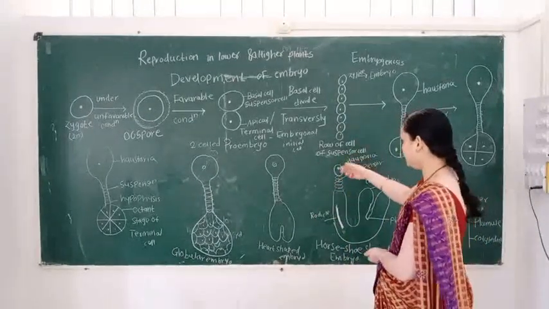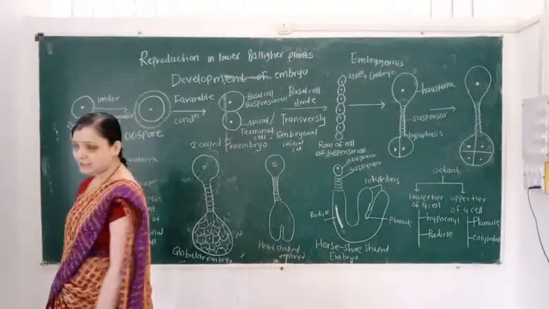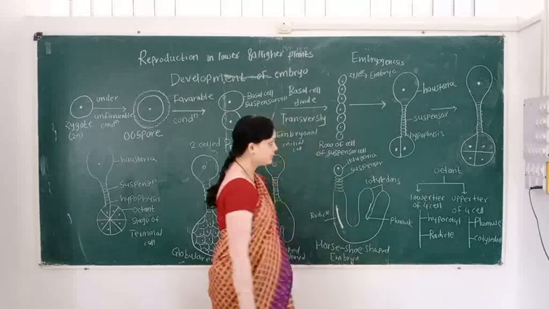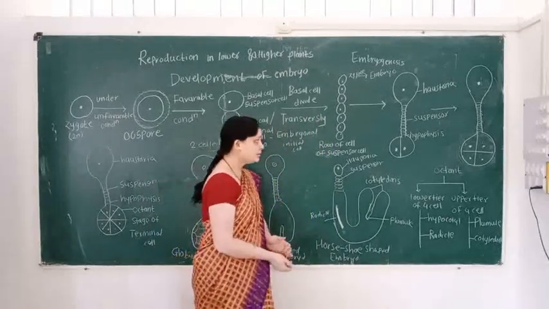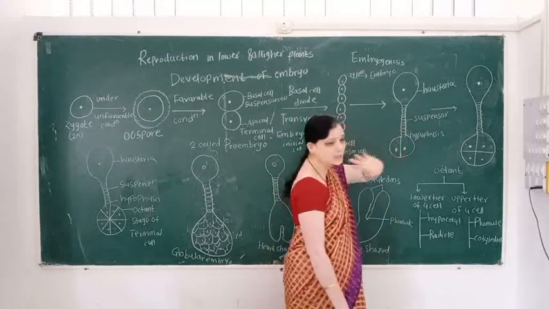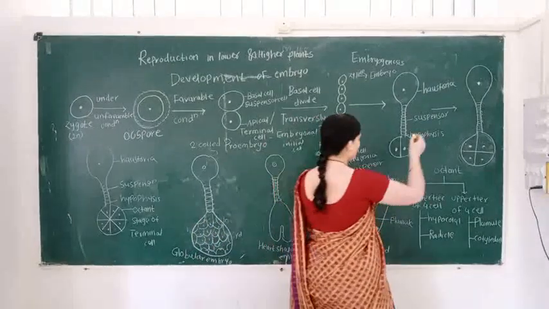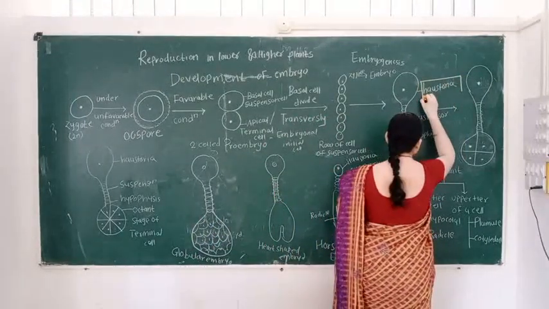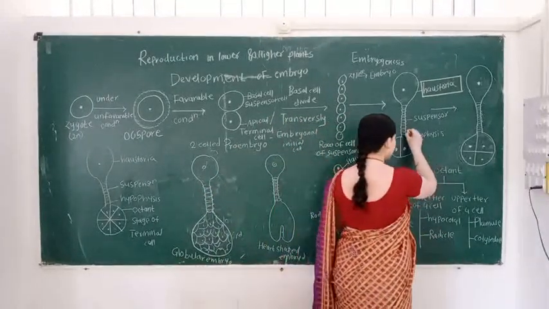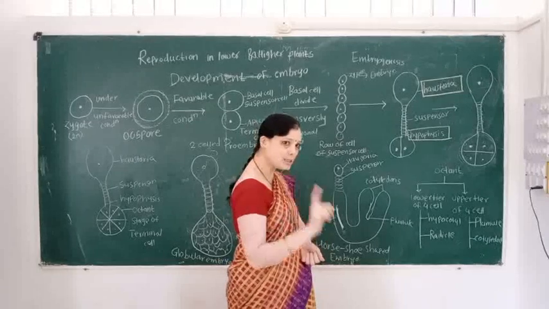Then what happened? The suspensor cell undergoes division, and at the apex of the suspensor, at the tip of the suspensor, there is the formation of haustoria, and at the basal side there is the formation of the hypophysis. So you remember this point.